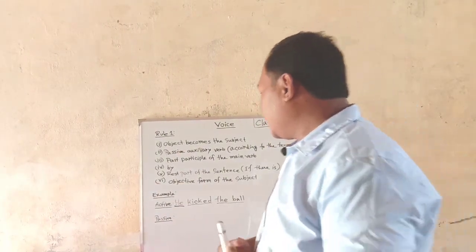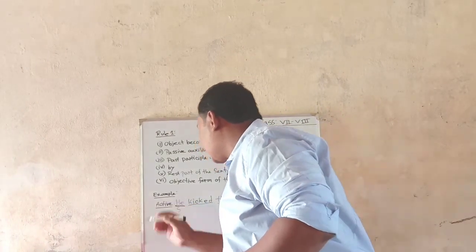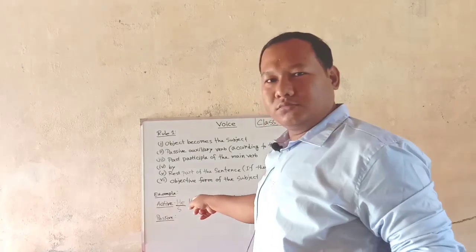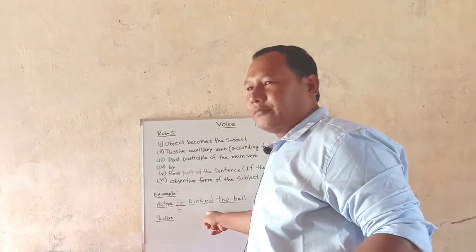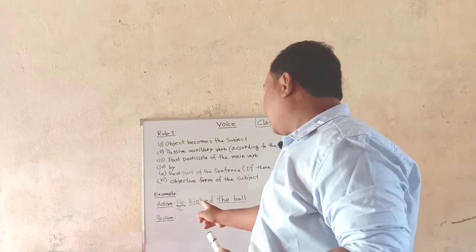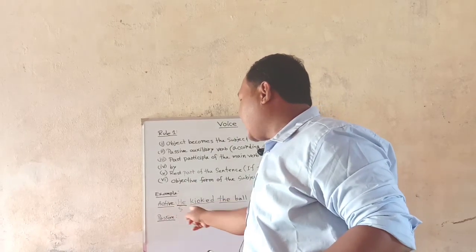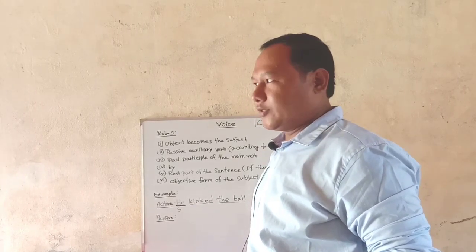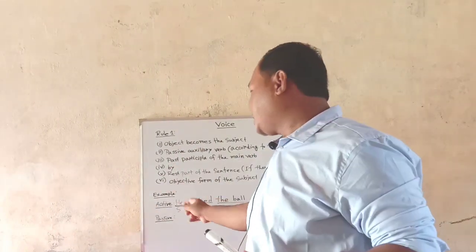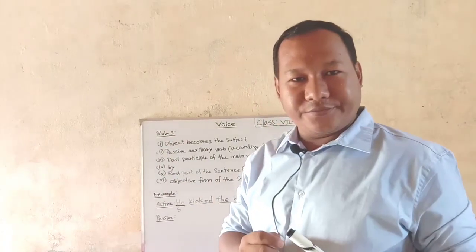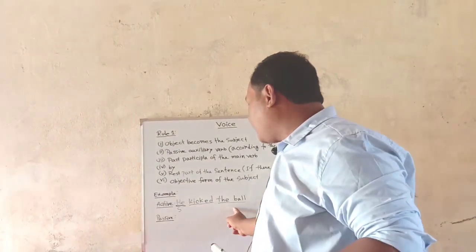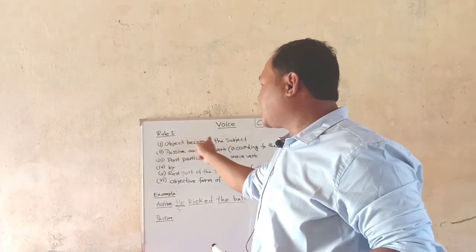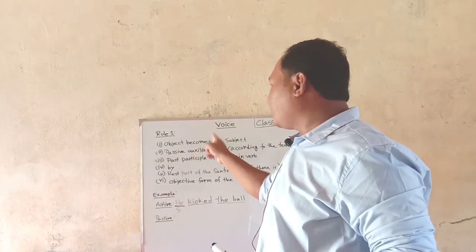Here you see, this he is the subject, and this subject is directly kicking the ball. He is the doer in this sentence. That is why this sentence is considered an active sentence, because in an active sentence the subject will always be active. And if you want to change this active sentence into a passive sentence, you have to look at this rule. So let us follow this rule.